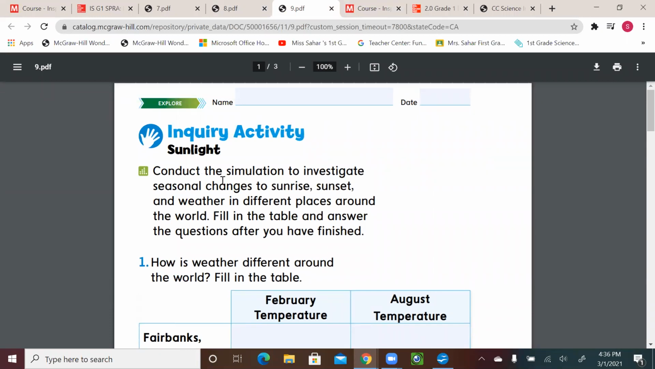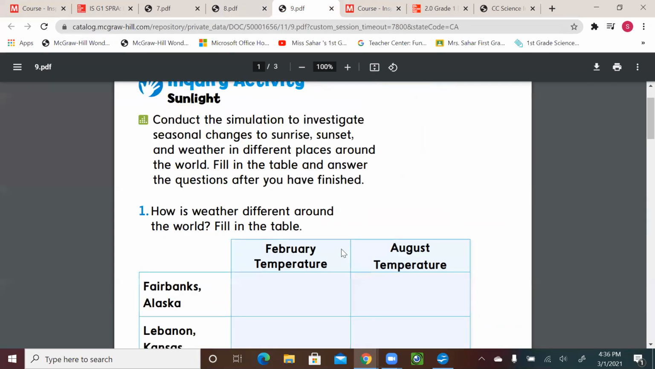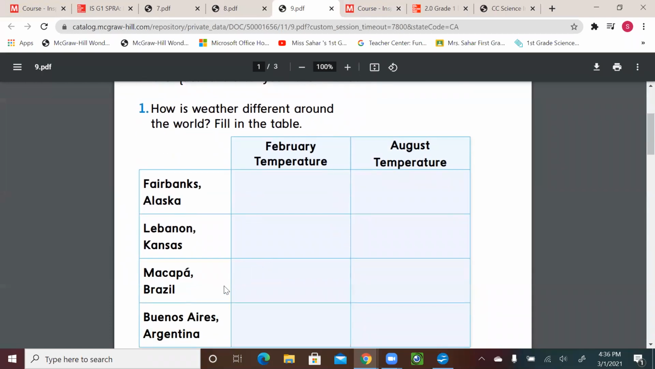Conduct a simulation to investigate seasonal changes to sunrise, sunset, and weather in different places around the world. Fill in the table and answer the question after you have finished. We're going to play a fun game now that will help us understand how the weather will look in different months and in different parts of the world. So in February in Alaska, what will the weather look like, or in August, or in Macapá, Brazil, or in Argentina or in Lebanon? We're going to find this out. So let's get the activity and have fun together.